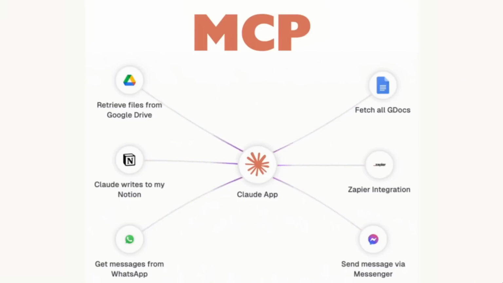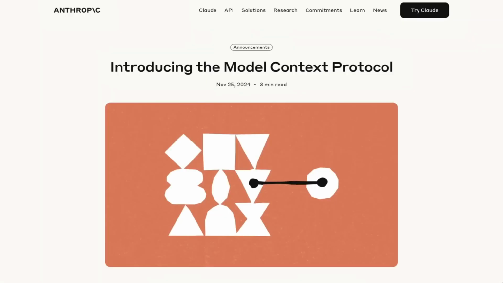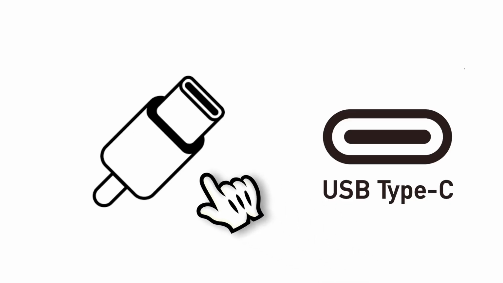You may also have heard about MCP, which is what a lot of people are talking about these days. This is also developed by Anthropic, and it's basically a standardized way for your agents to have access to tools and knowledge. You can think about it like a universal USB plug.